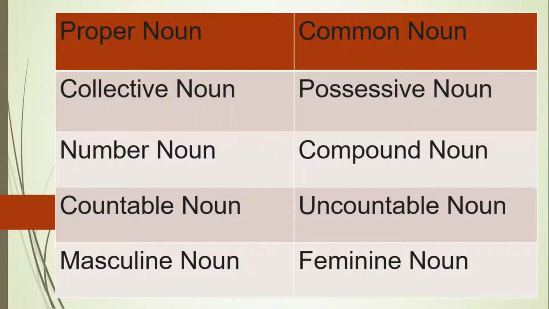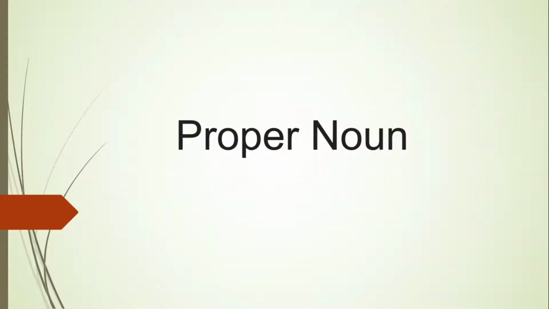There are about 10 different types of nouns. They are proper noun, common noun, collective noun, possessive noun, number noun, compound noun, countable noun, uncountable noun, masculine noun, and feminine noun. So, what is a proper noun?